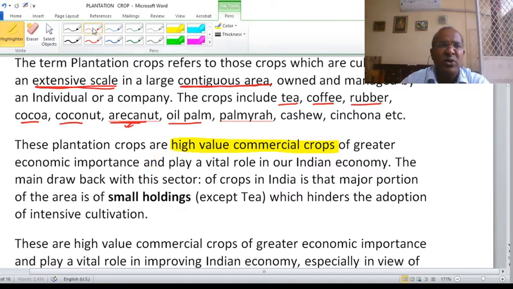Tea is of high value, coffee is of high value, cashew nut is of high value, etc.